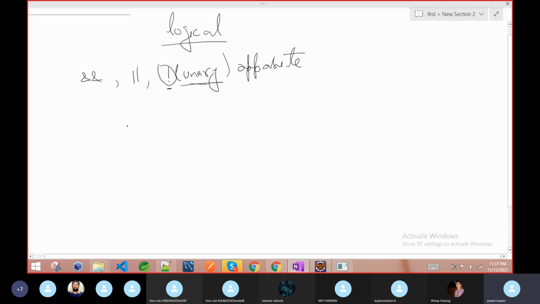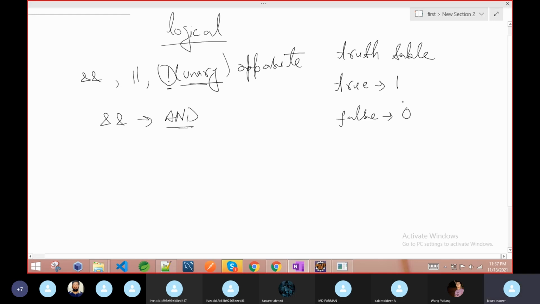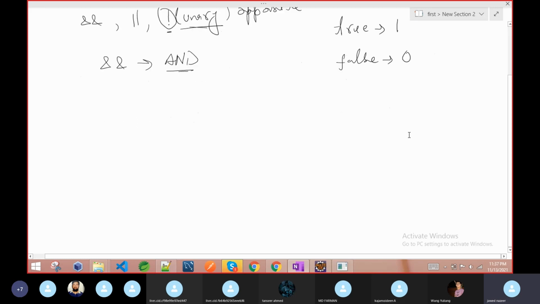Now we are going to discuss the AND operator. This is ampersand two times, not a single time. This is the AND operator. Before that, we have to learn its truth table. There is something called a truth table, meaning its values and its characteristics. Here I'm not going to write true and false every time. True means 1, false means 0. If I'm writing 0, understand it is false. If I'm writing 1, then it is true.